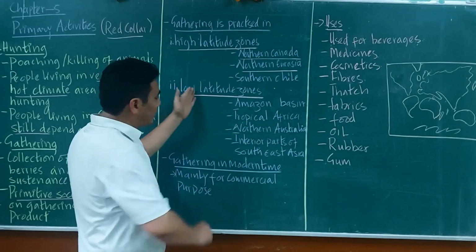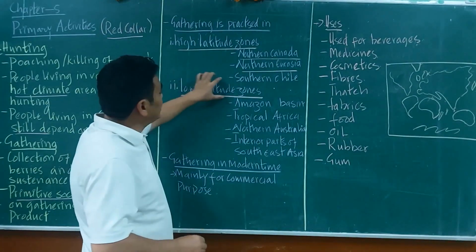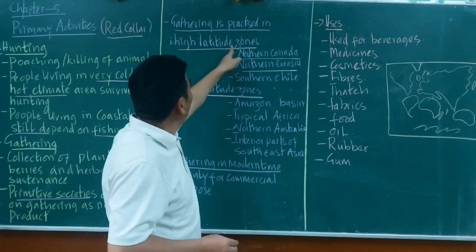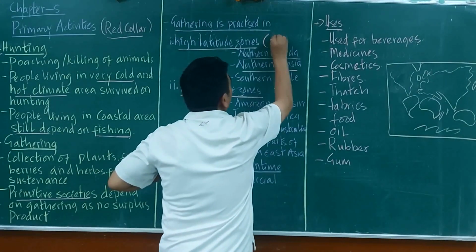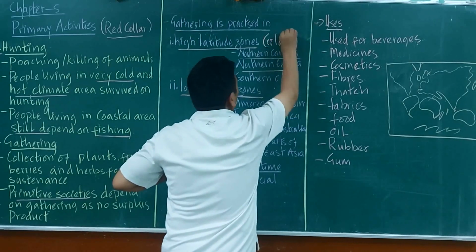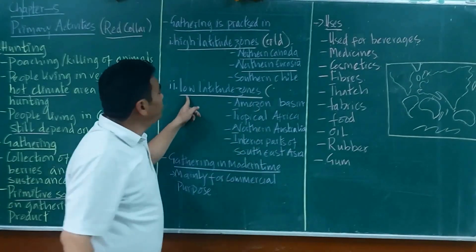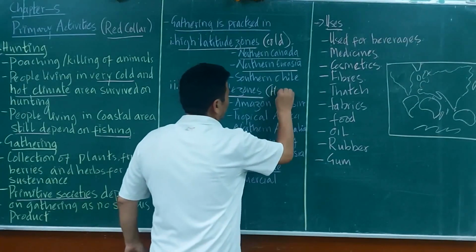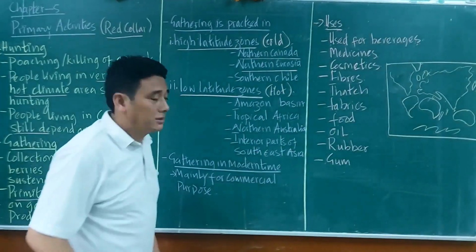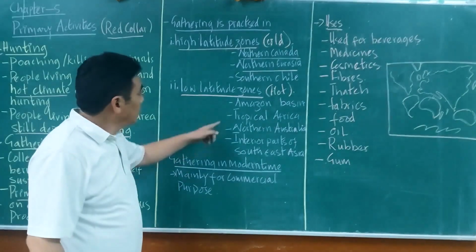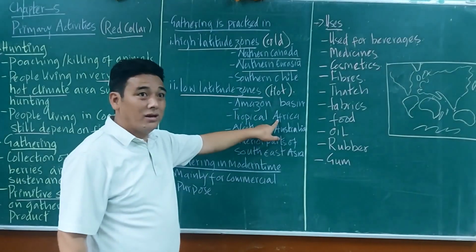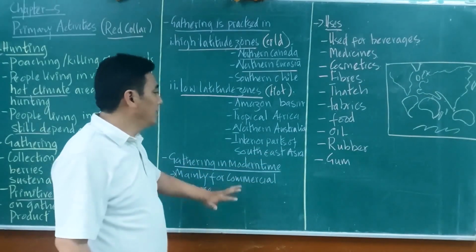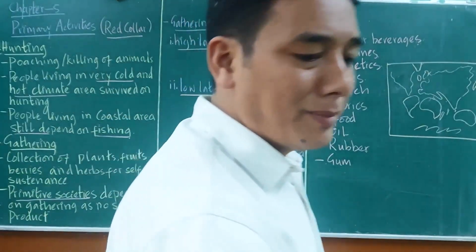Okay, now we go to the low latitude zone, near the equator, a hot region. The high latitudes are cold regions, and a low latitude means a hot or warm region. These include the Amazon basin, tropical Africa, northern Australia, and interior parts of southeastern Asia. We shall see that on the map.